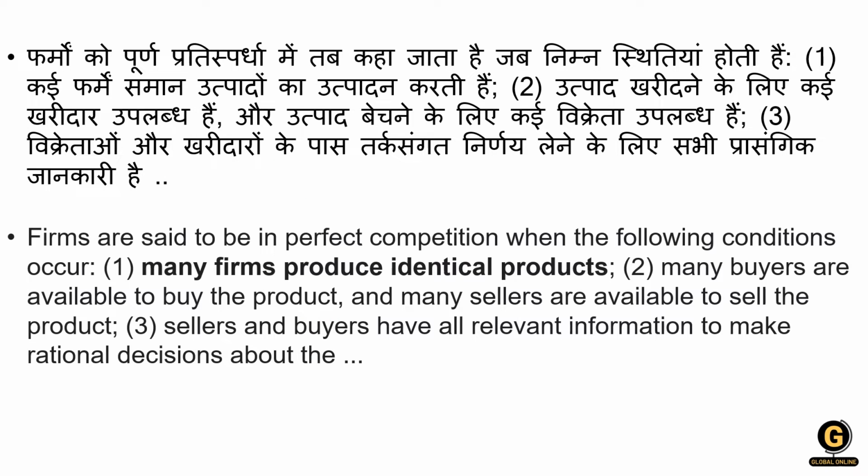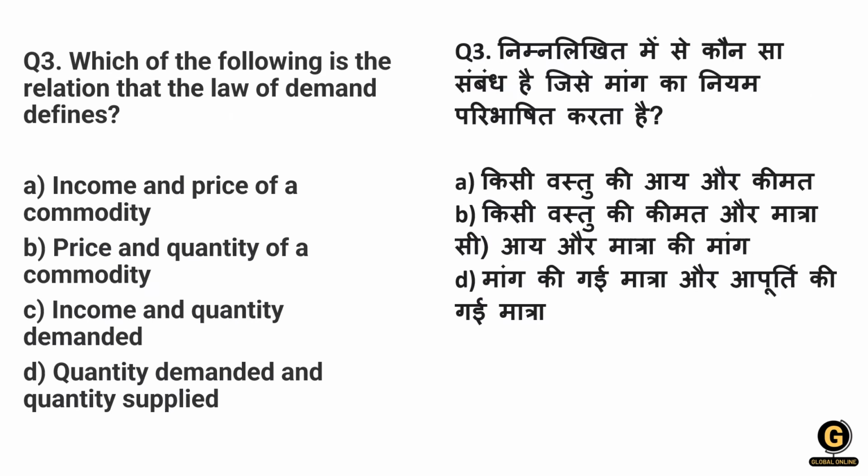Firms are said to be in perfect competition when the following conditions occur. When perfect competition occurs, many firms produce identical products, many buyers are available to buy the products, and many sellers are available to sell the product. Sellers and buyers have all relevant information to make a rational decision about the product.